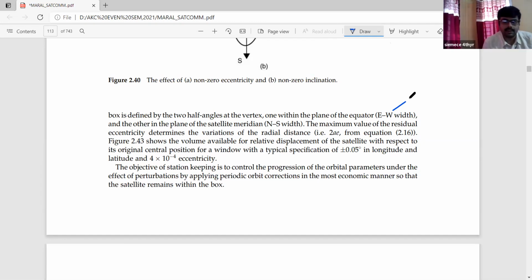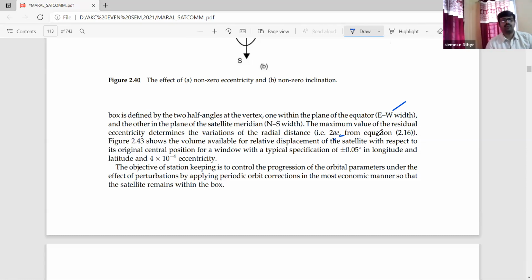Already we have discussed this. The maximum value of the residual eccentricity determines the variations of the radial distance. What is the value? That is 2AE, twice A times E, where A is the semi-major axis and E is the eccentricity.